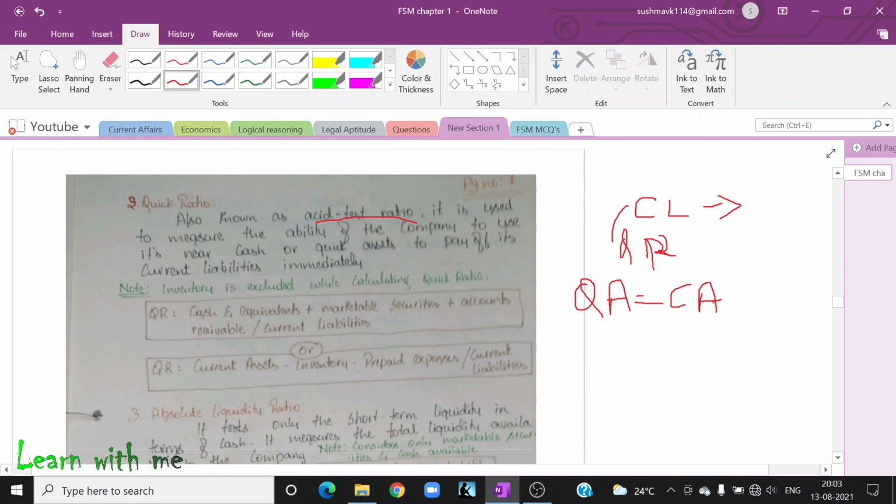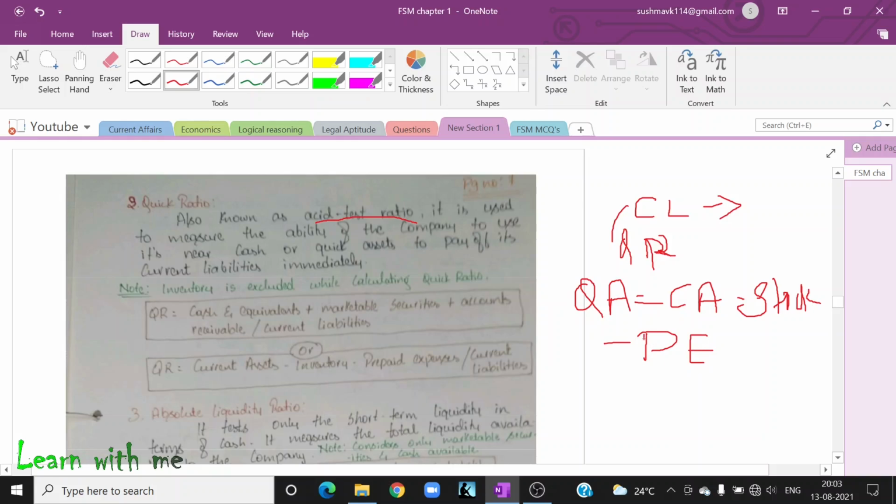And I will reduce my stock. Why am I reducing my stock? Because stock is not easily convertible into cash. So I am deducting my stock and I am also deducting my prepaid expenses. Why?